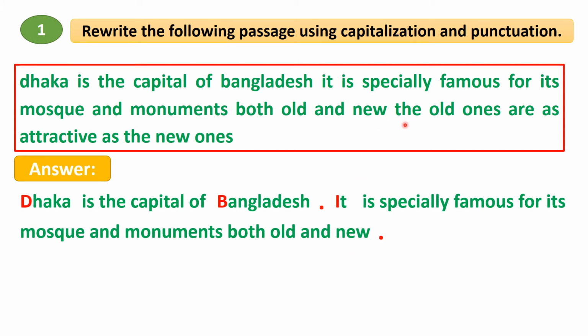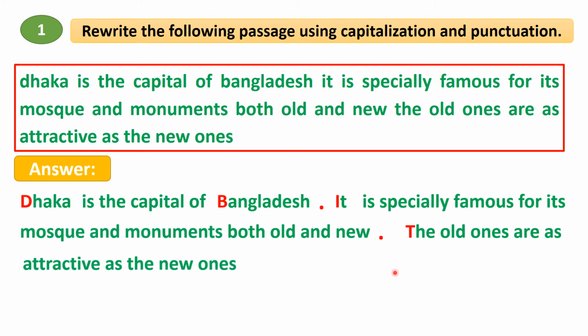And the last sentence, The old ones are as attractive as the new ones. Here the sentence starts with capital letter T. It is an assertive sentence, so it will end with a full stop. So dear students, I think you all have understood. So let's see another example.